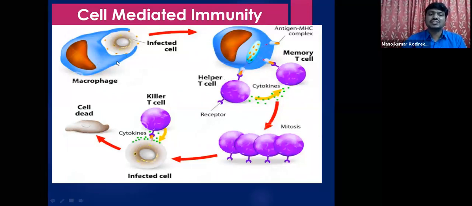So see, this is a macrophage infected cell. So here again, antigen MHC complex, memory T cells, helper cells. Okay, cytokines, interleukins are released, and perforins, granzyme enzymes, and finally the death of the cell takes place.